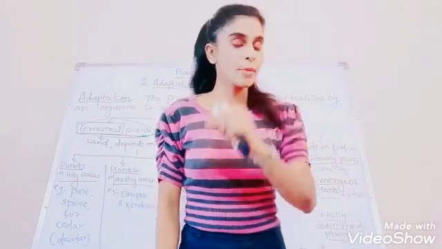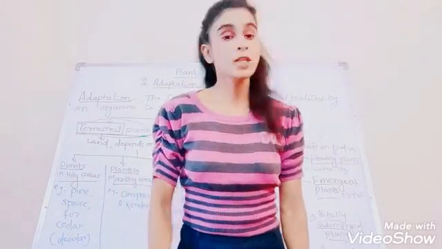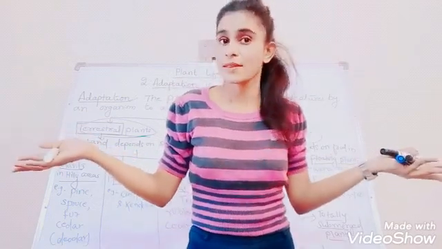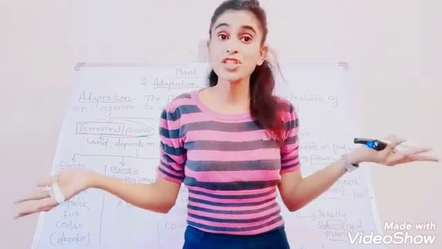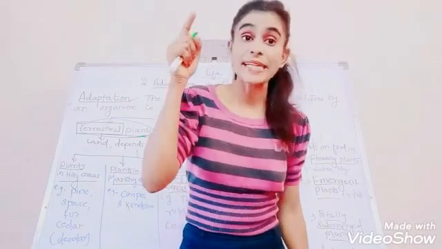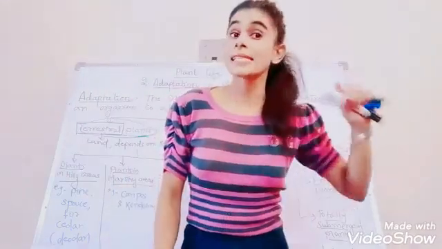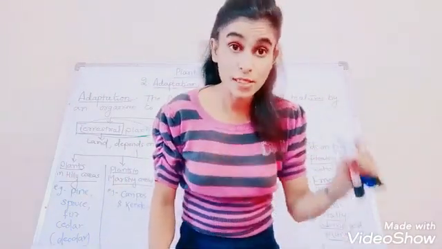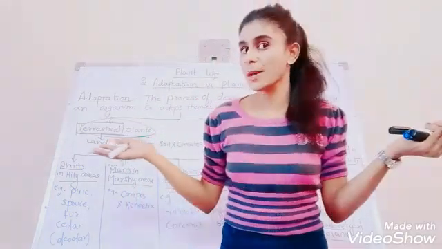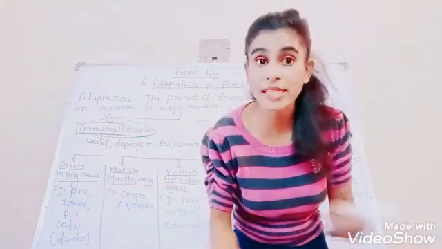Yes, in how many categories are the plants divided? Two. On which basis? On the basis of adaptations. On the basis of adaptation, the plants are broadly classified into two types: terrestrial plants, and the second one, aquatic plants. Now let's see what terrestrial plants are and what aquatic plants are.